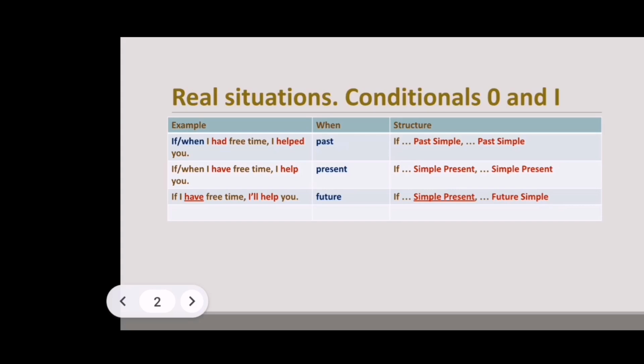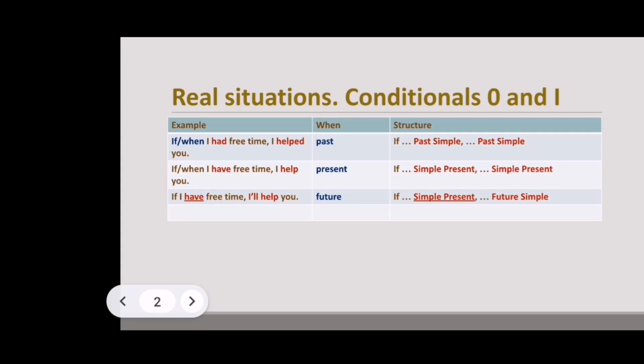Have and help. And if the sentence refers to the future, then after if we use simple present, not future simple, and in the main clause we use future simple. Example, if I have free time, I will help you. I hope you can recognize the table and the idea itself. We mentioned it when it was necessary to define the moment in the future for future continuous and future perfect continuous.